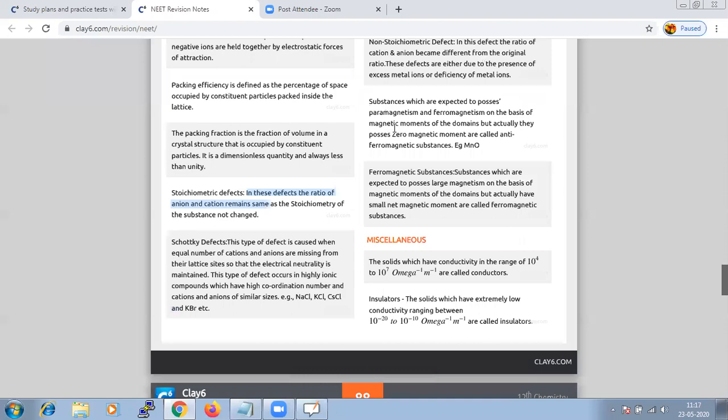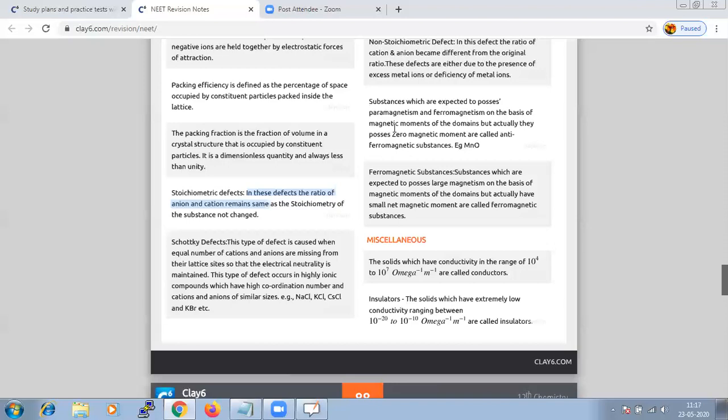This defect occurs in highly ionic compounds which have a high coordination number and cations and anions of similar size. Schottky defects also decrease the density of the substance.